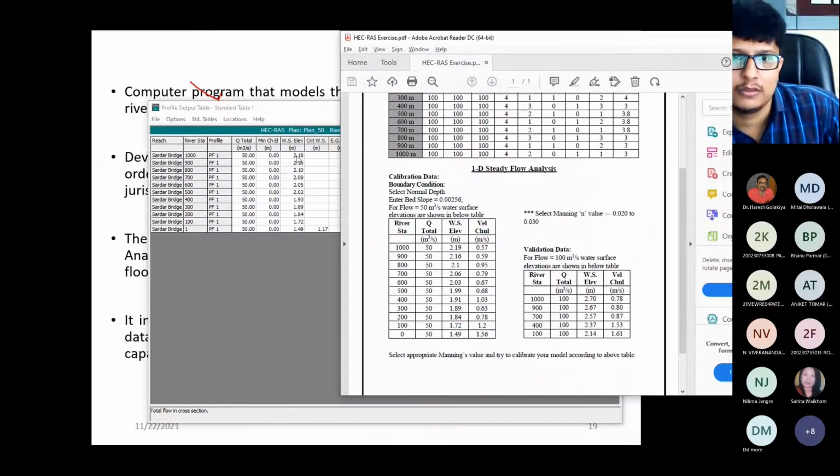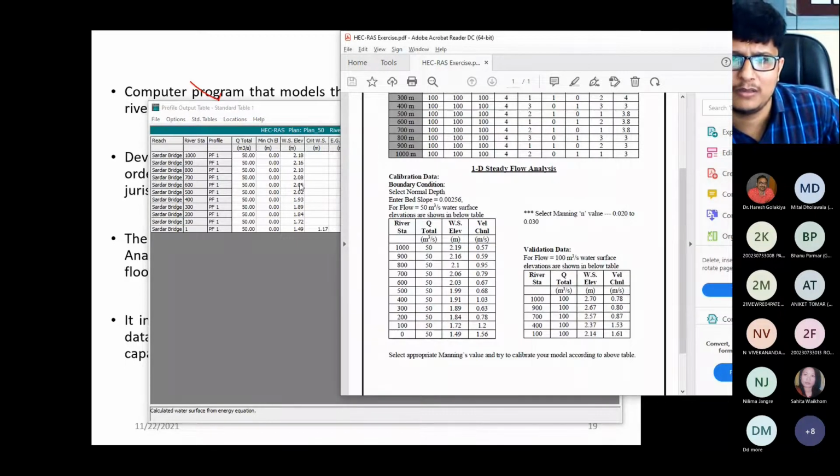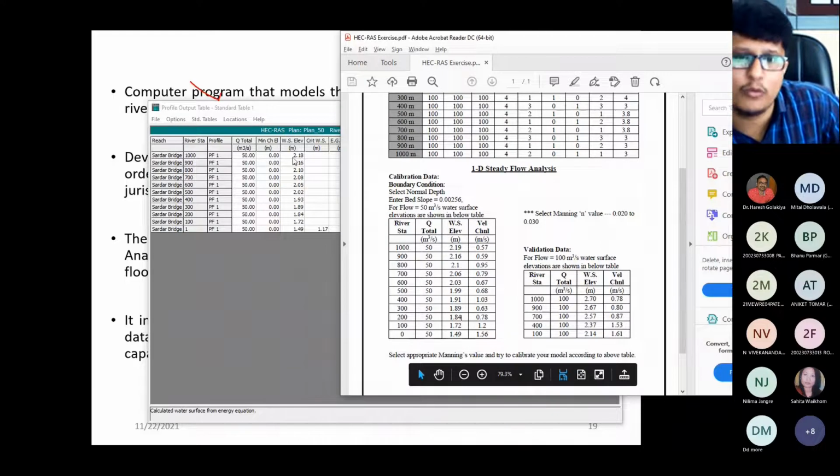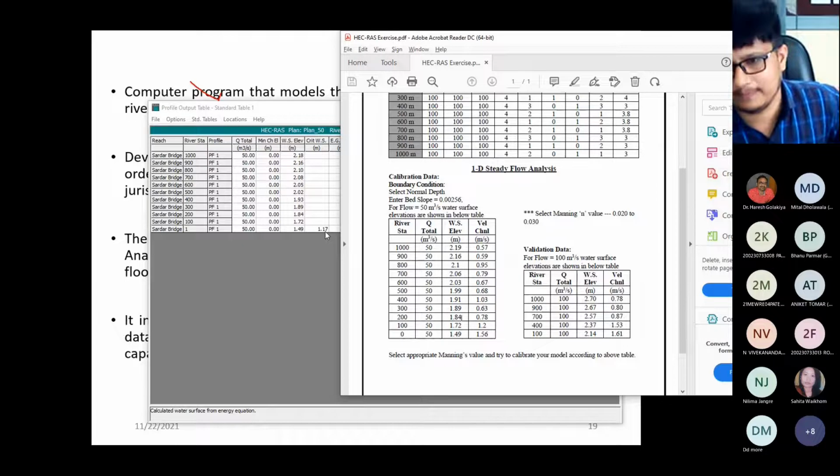See, 0.02, 0.18 point difference is there. 2.16, 2.1. You can see, just compare it. 2.05, 2.02, 1.93, 1.89, 1.89, 1.84, 1.84, 1.72, 1.72, 1.14. So if you get this, it means that your model is calibrated, your model is validated with the Manning's value 0.028. Right?